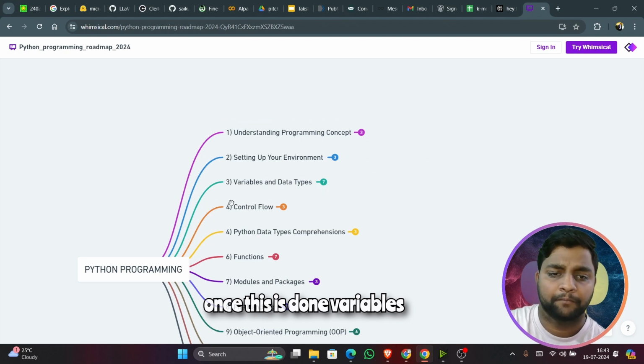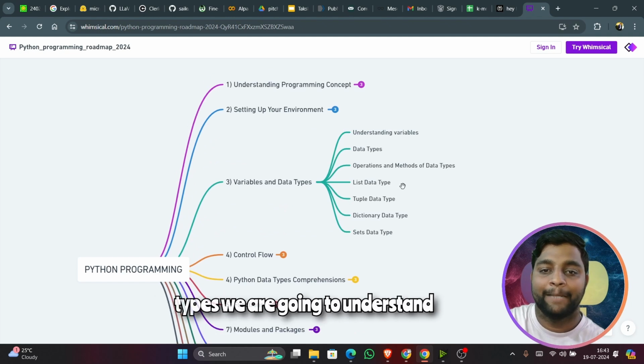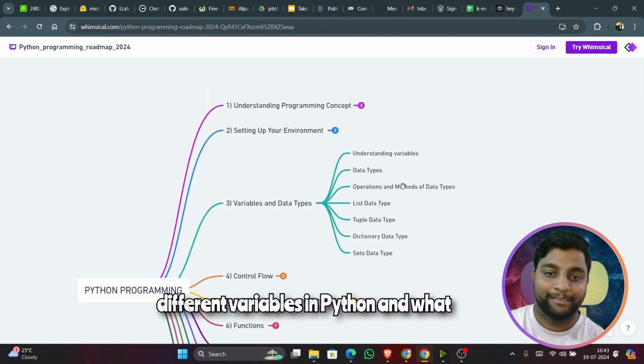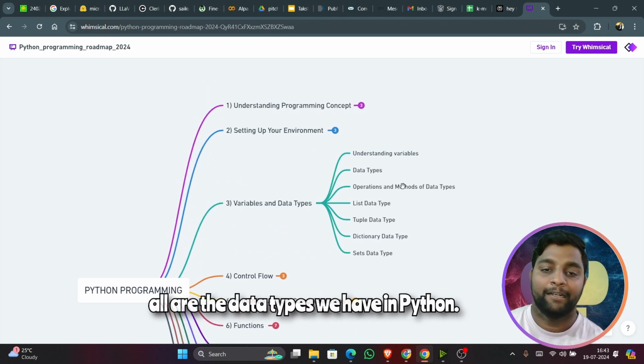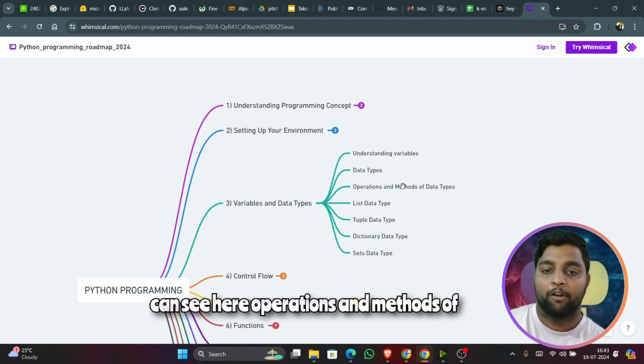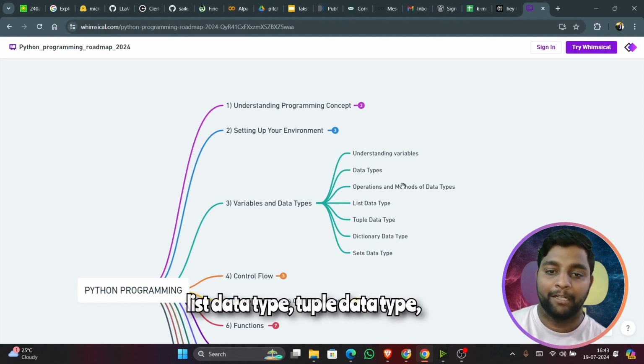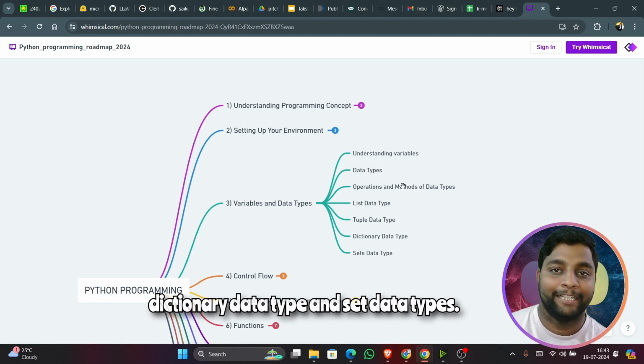Once this is done, variables and data types. So in variables and data types, we are going to understand different variables in Python, and what all are the data types we have in Python. We are going to discuss about it, and you can see operations and methods of data types.